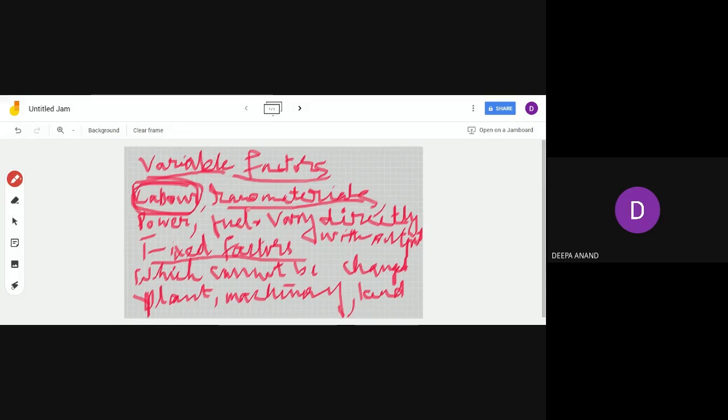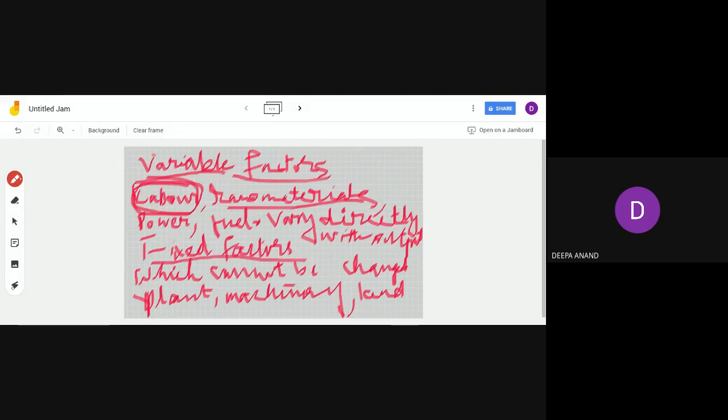So these variable factors vary directly with the output. It's a direct relation: as the output increases, raw material, power and fuel consumption increase or decrease as the case may be.